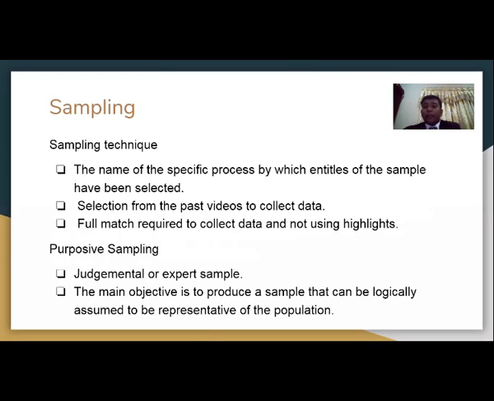For purposive sampling, the meaning of purposive sampling is judgmental or expert sample. So the main objective of using this kind of purposive sampling is to produce a sample that can be logically assumed to be representative of the population. So by using this kind of purposive sampling, we know that we can assume why Liverpool won the title of UEFA Champions League 2018-2019.